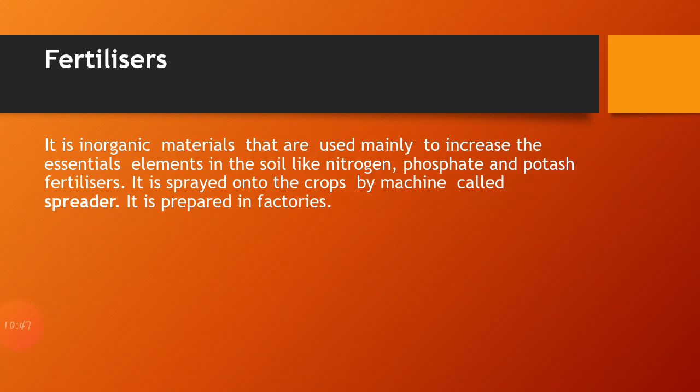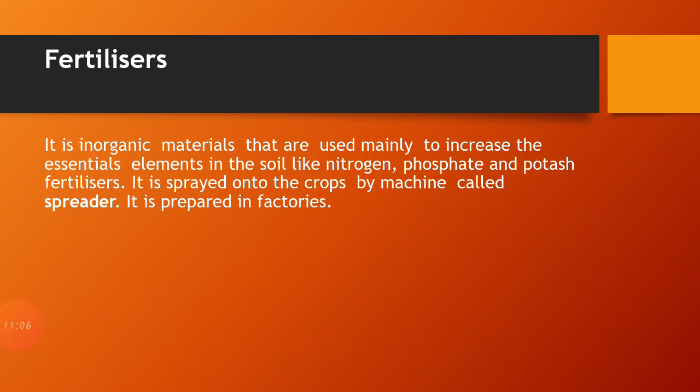Fourth, manure is relatively less rich in plant nutrients, but fertilizer is very rich in plant nutrients like nitrogen, phosphorus and potassium. These three elements are mainly provided by fertilizers, and they are important for the proper growth and development of the plant.